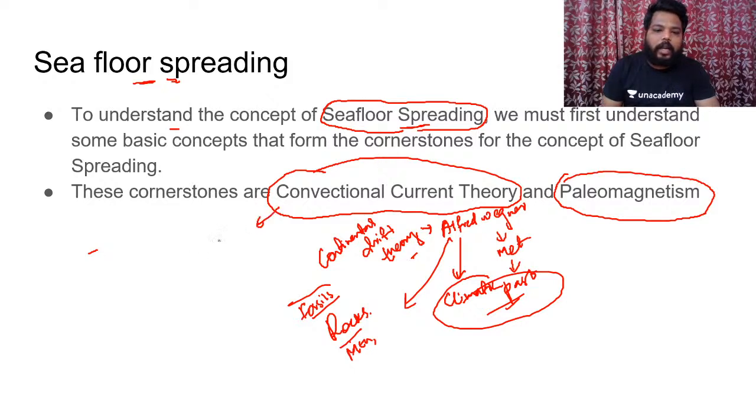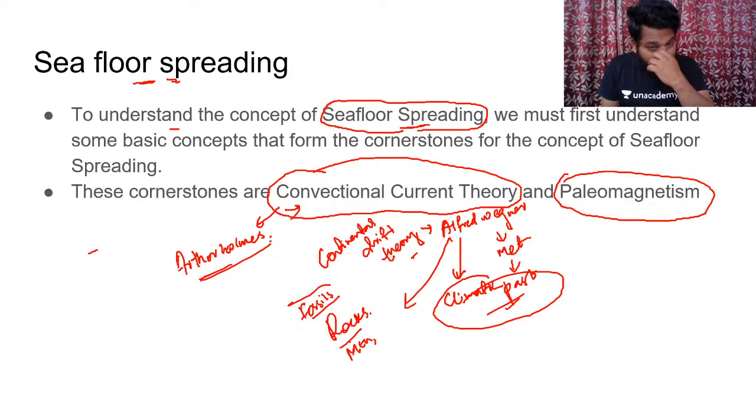The convectional current theory was given by Arthur Holmes. He was the person who gave this theory, and when this theory was given, many questions were answered with this theory alone. According to Alfred Wegener, the reasons responsible for the drift were the gravitational pull of sun and moon along with the buoyancy force, but it was not the actual reason why the continents drifted. It is the convectional current present in the interior of the Earth that is responsible for the movement of these continents or so-called plates. These things we are going to discuss in this lecture.